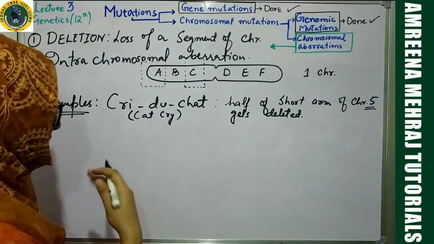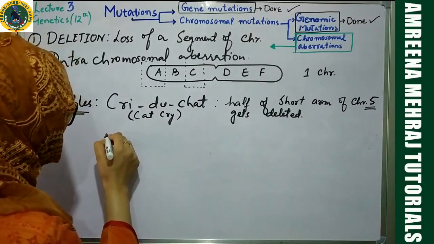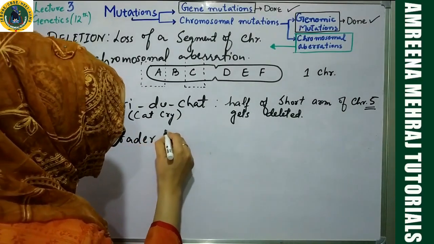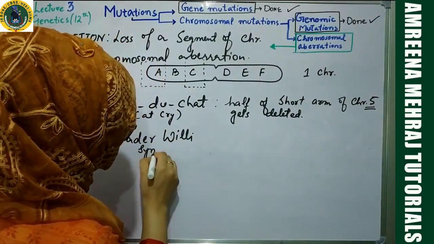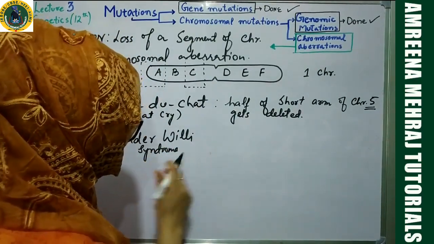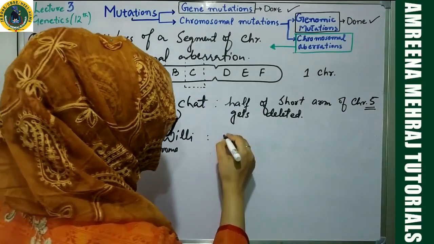Similar is the case with another genetic disorder. The name of that genetic disorder is Prader-Willi syndrome. The condition in Prader-Willi syndrome is that there is a deletion on the long arm of chromosome number 15.